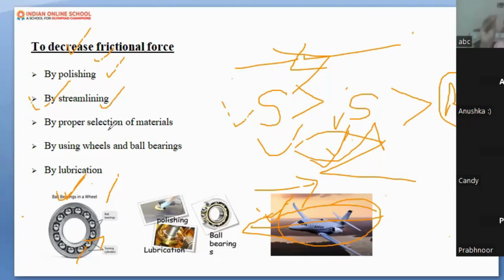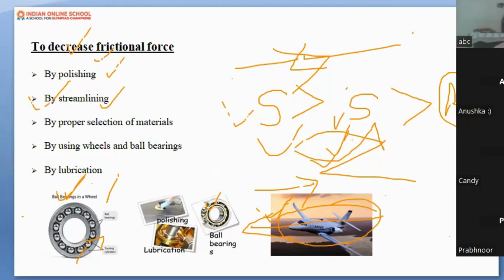So what is the meaning of streamlining? What is the meaning of lubricating? What is the meaning of polishing? Okay, I hope you understood. Ball bearings are this, which are also offering a resistance. Okay, which is also offering a what? Friction. Okay, I hope you understood properly.